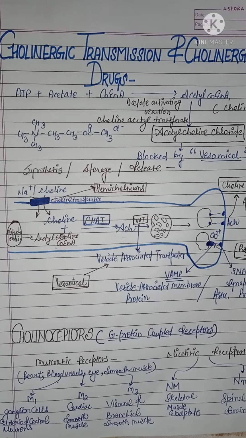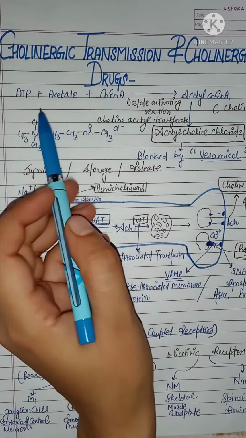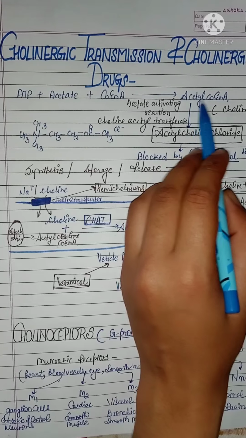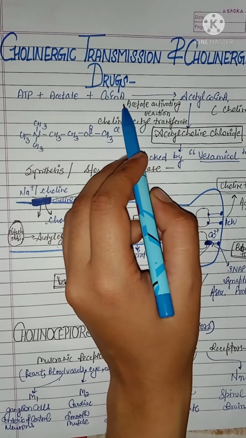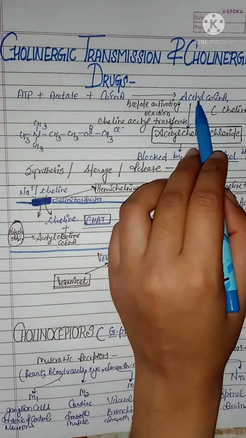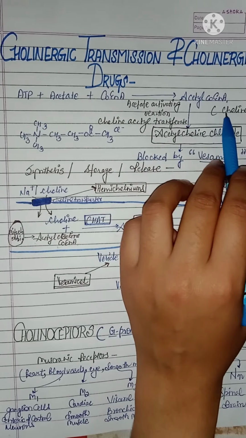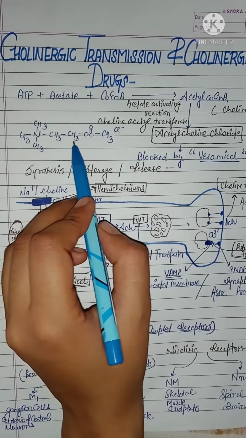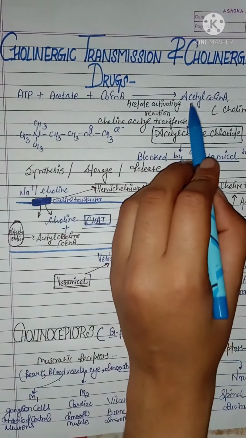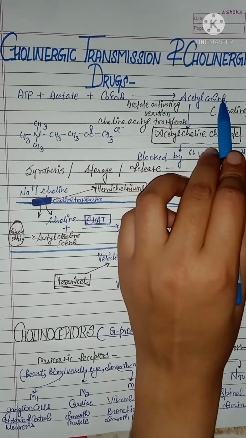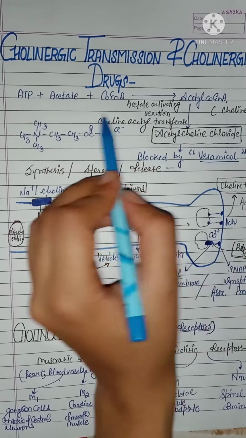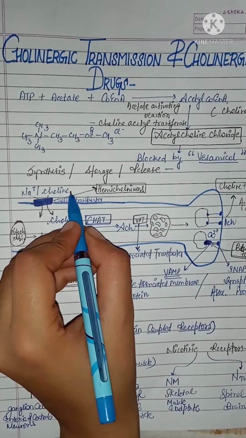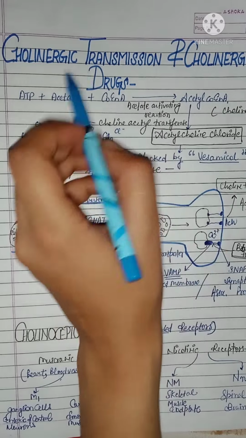Now we're discussing cholinergic transmission. In cholinergic transmission, when ATP combines with acetate and coenzyme A, it forms acetyl coenzyme A in the presence of the enzyme acetate activating enzyme. This acetyl coenzyme A further combines with choline and gives rise to the formation of acetylcholine chloride, and here is the structure of acetylcholine chloride. This reaction, in which acetyl coenzyme A combines with choline, occurs in the presence of the enzyme choline acetyltransferase.